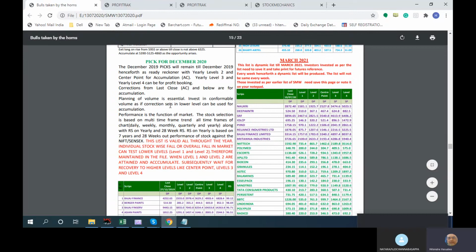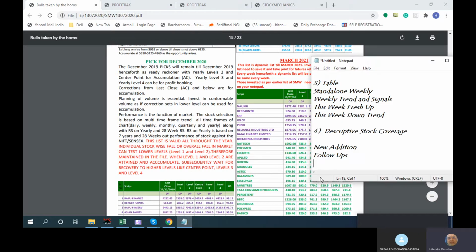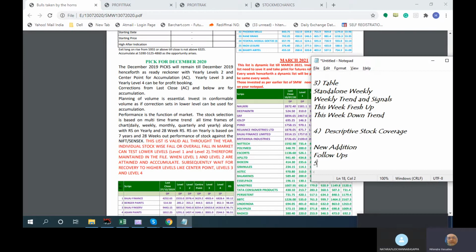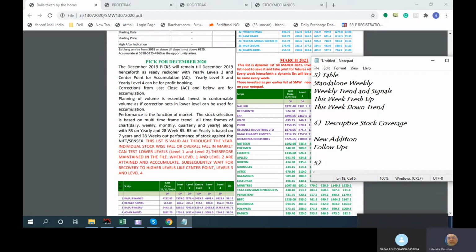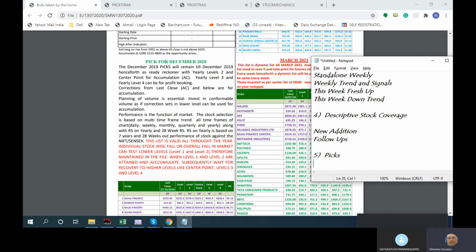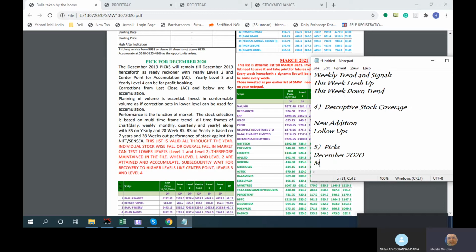Okay, now there is one list, which we call the fifth section. It is for picks starting from December. We have completed half a year now, December 2020, and then we have the next section in March 2021.